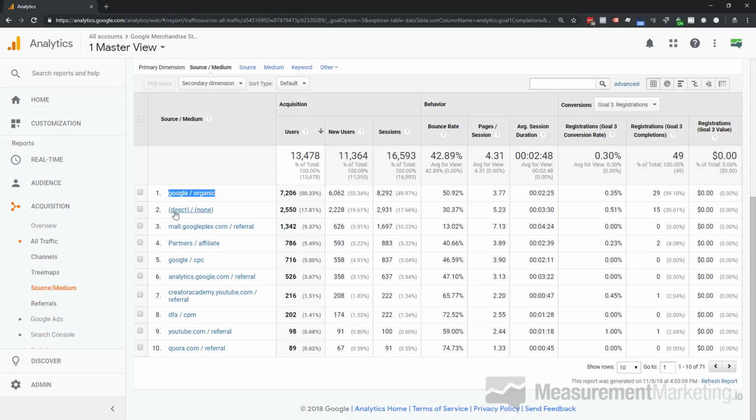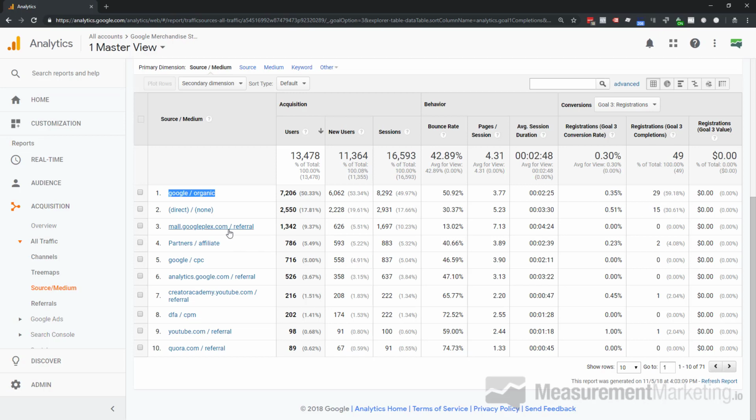We also have this direct none. A lot of times, especially if you're not using UTMs properly, which you always should, and tag your traffic properly, a lot of email traffic ends up direct none. So this might be something where there's cart abandonment sequences or something like that that's bringing people back to get them to engage. And so maybe that's why some of these goals are here.